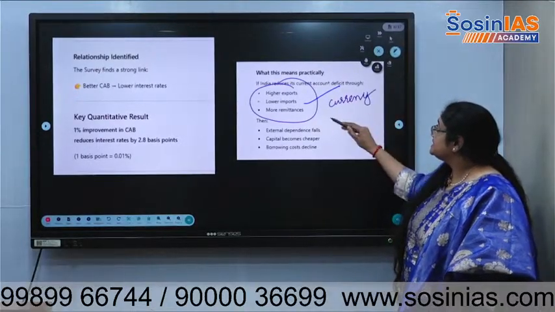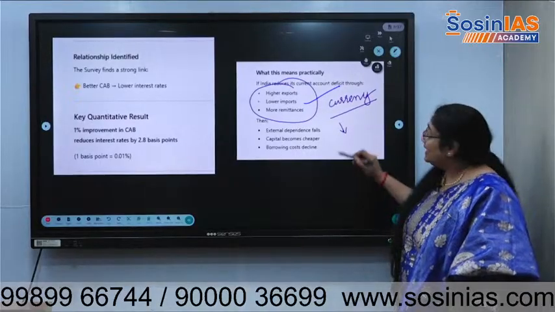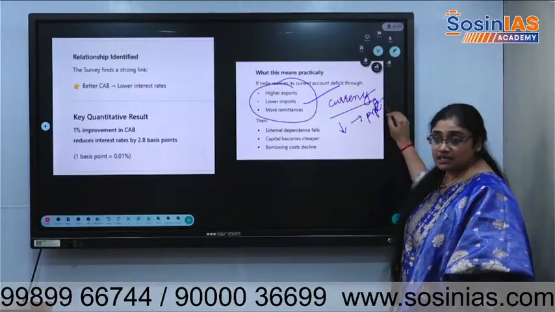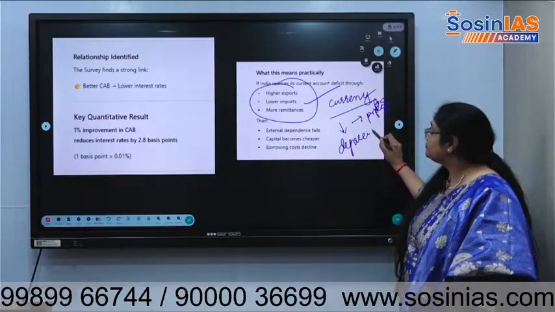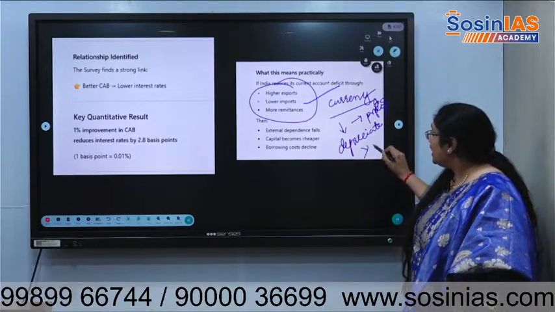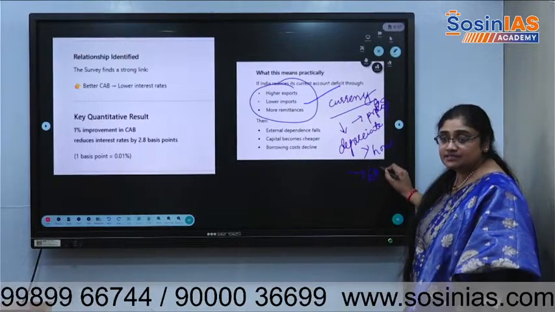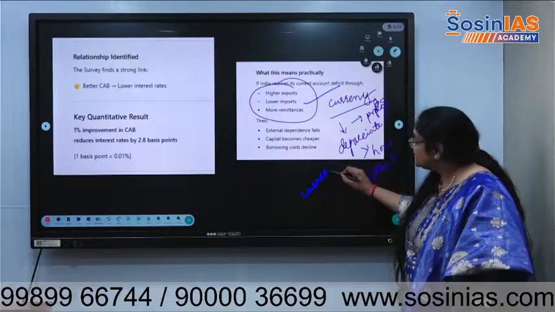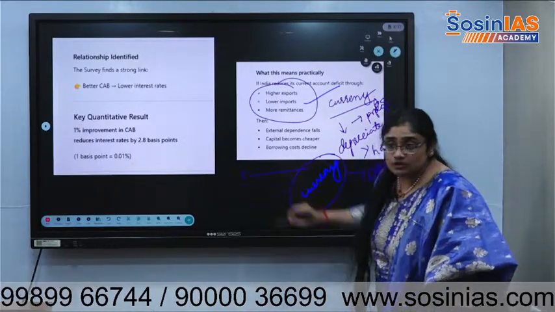Based on the currency rate, people will invest and they'll get the profits based on the currency rate only, right? If the currency depreciates and is not working properly, then however much return you are making in dollars, people will expect the returns over a period of time. So currency rate is more important. Currency rate always depends on our exports.